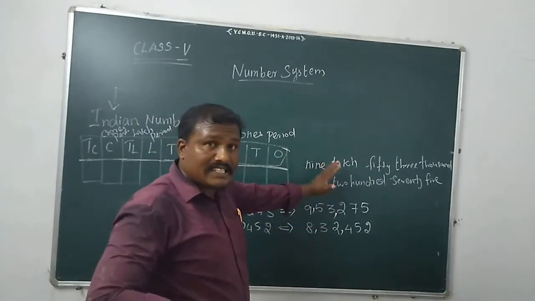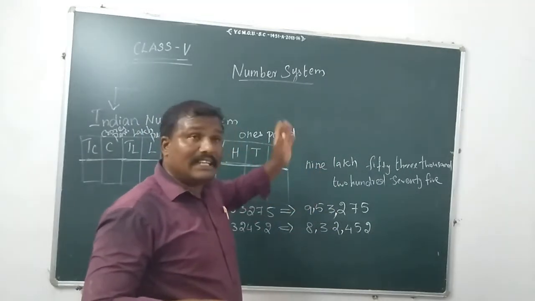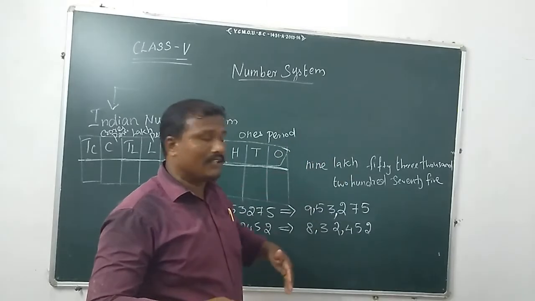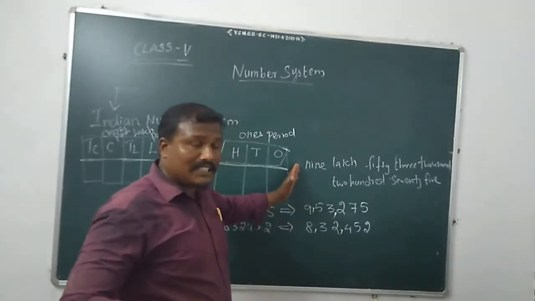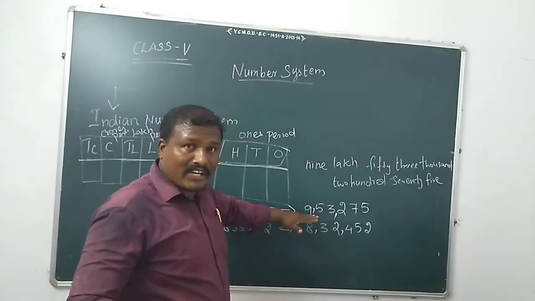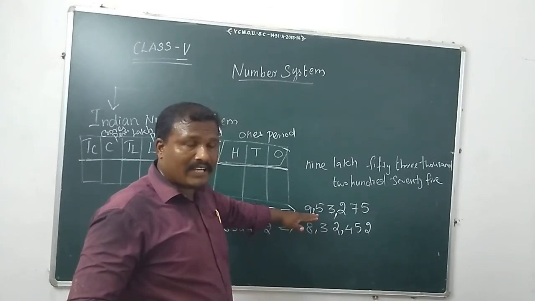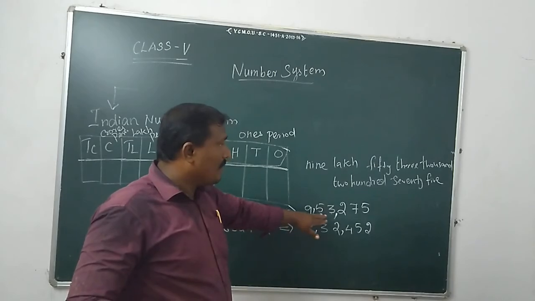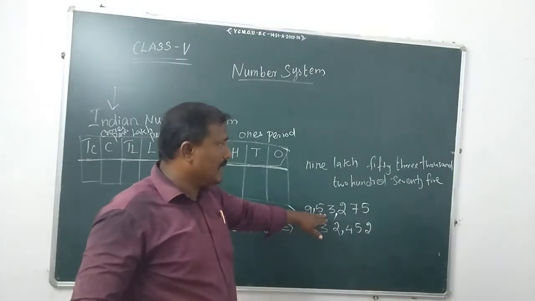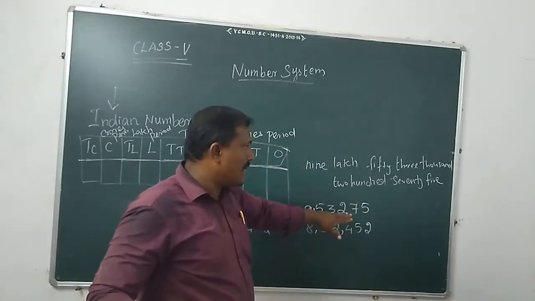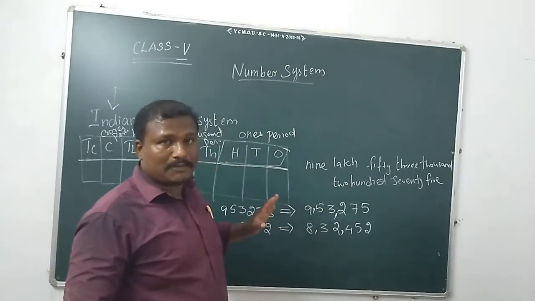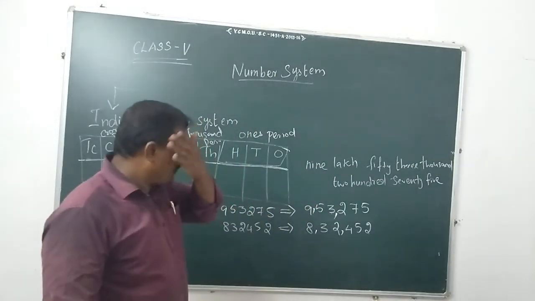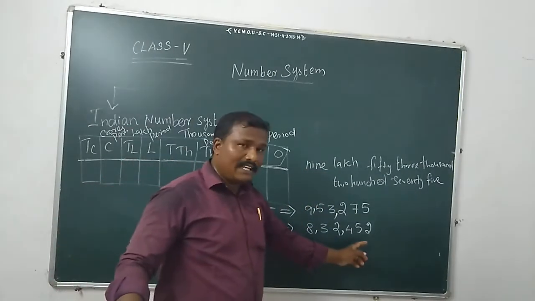Now we are discussing Indian place value. International place value we will see in the next video. So as per Indian place value, you can write the numbers name in words. How can we write it? 9 lakh 53,000, 275, as per the Indian number system.